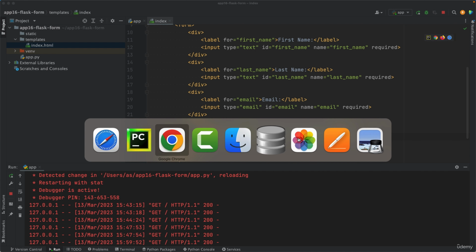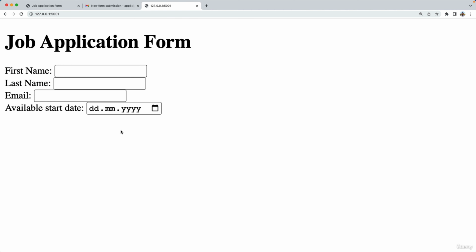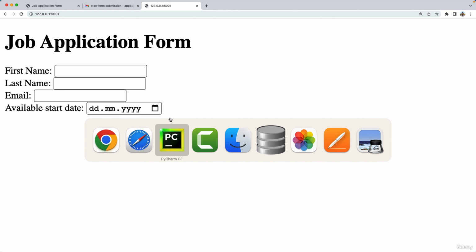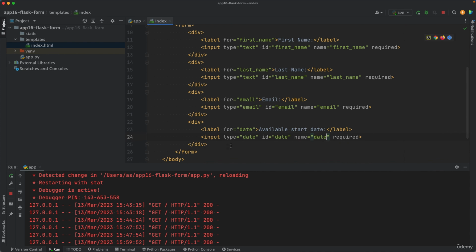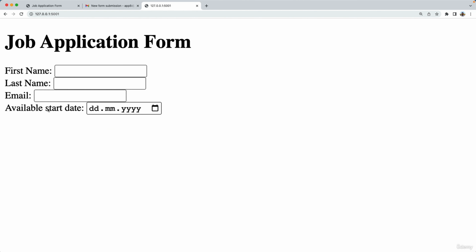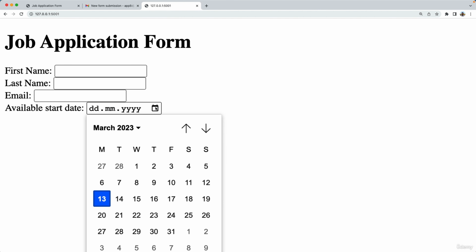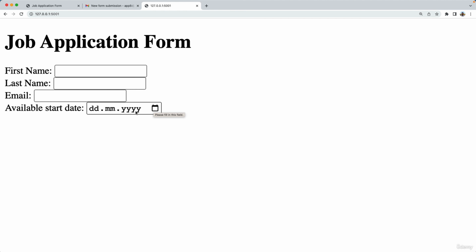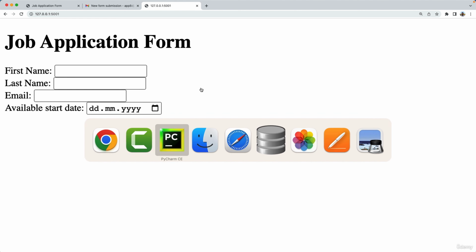Right, let's see what this brings up. So there we go. By setting date as the type here, that will give us the correct widget, the correct field for the date. So depending on your browser though, this may look different. On Chrome it will look something like this. On different browsers can be in different styles. So I hope that's clear.